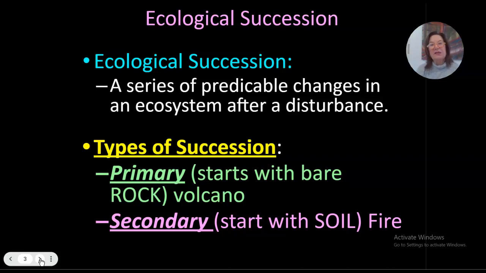So the definition for succession is a series of predictable changes of an ecosystem after a disturbance. So the types of succession are primary, and primary starts with bare rock. There's no soil, and an example of this would be a volcano, because once that lava dries, it's just rock. And then the second one is secondary succession, and this has soil. So this is going to recover much quicker. An example of something like this would be a fire, for instance.